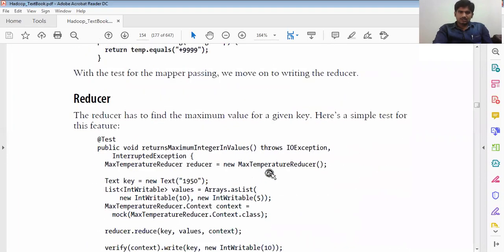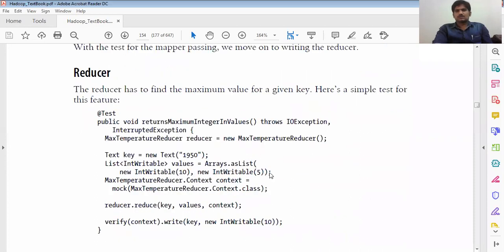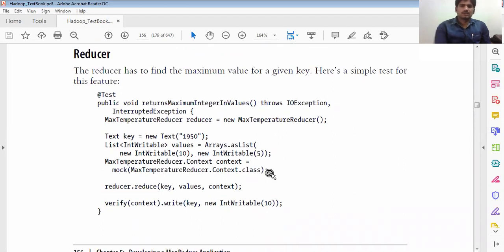So what about the reducer? The reducer has to find the maximum value for the key. Yes or no? That is what we conclude while calculating on the weather data set. So what is the maximum temperature of the given years? What is the maximum temperature in a particular year? That is how we are going to find the maximum.